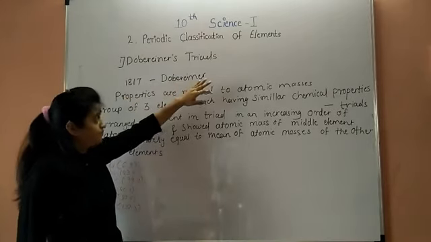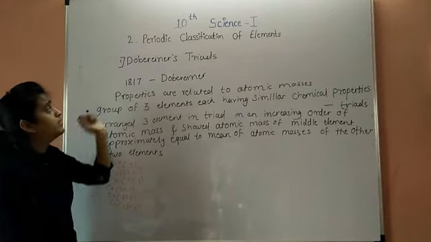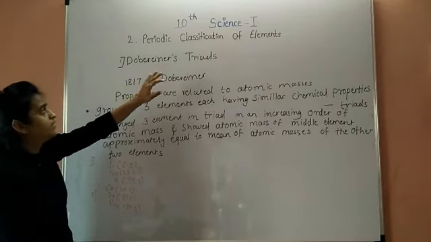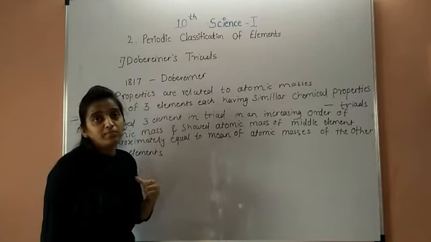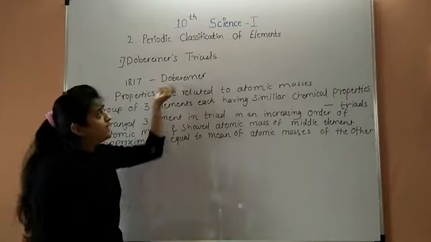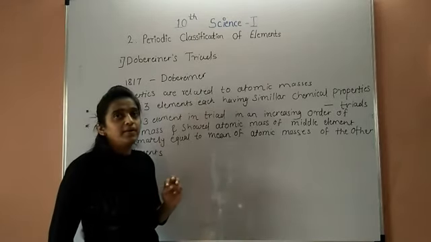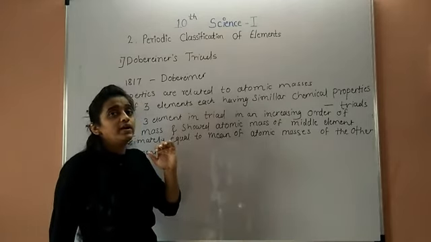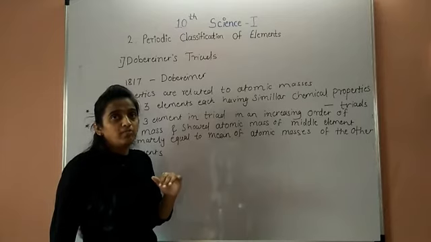In 1817 the scientist Dobereiner put forward a theory called Dobereiner's triad. What is meant by triad? Properties are related to atomic masses. He arranged elements in groups of three according to their increasing atomic masses.